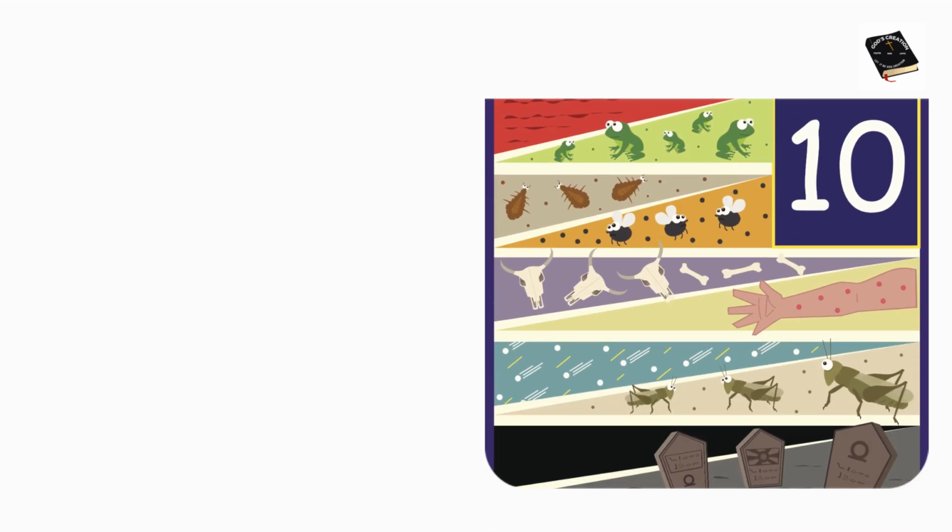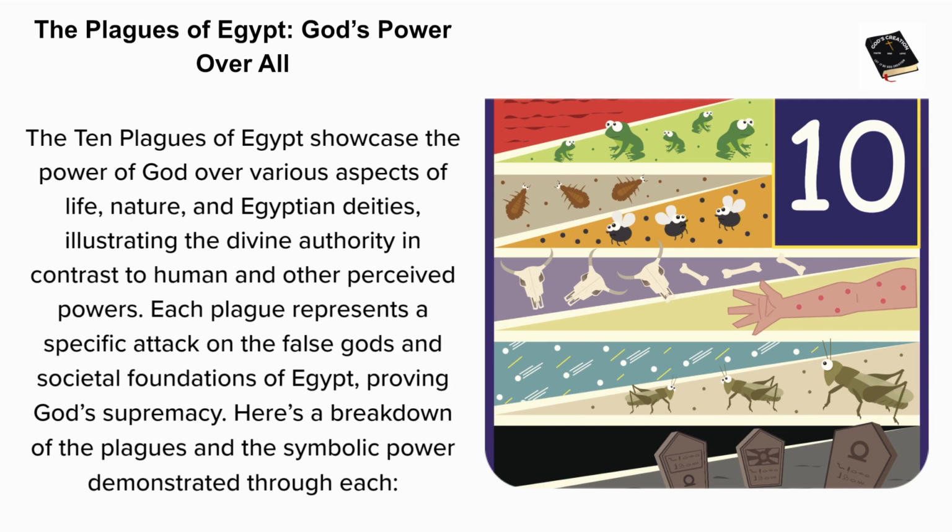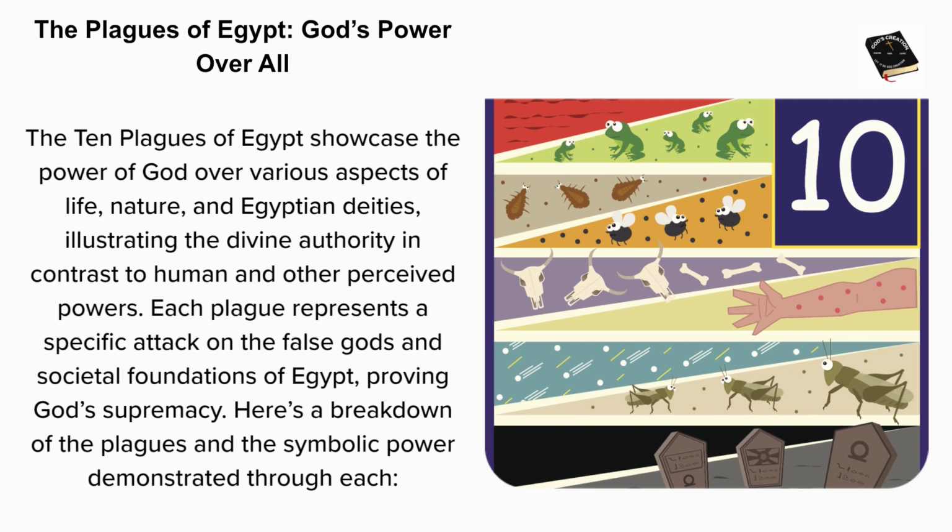The Plagues of Egypt. God's power over all. The 10 plagues of Egypt showcase the power of God over various aspects of life, nature, and Egyptian deities, illustrating the divine authority in contrast to human and other perceived powers. Each plague represents a specific attack on the false gods and societal foundations of Egypt, proving God's supremacy. Here's a breakdown of the plagues and the symbolic power demonstrated through each.